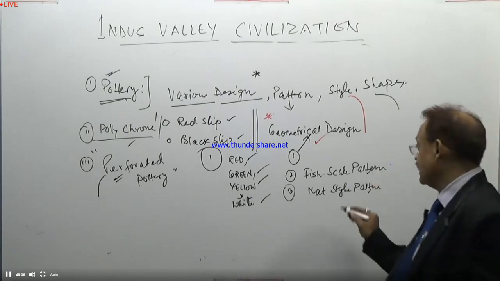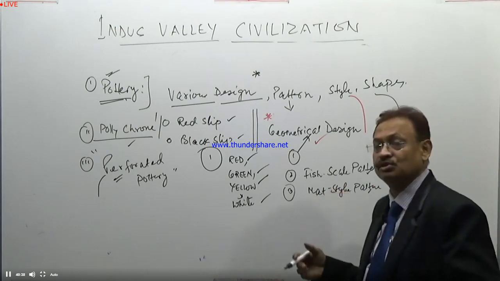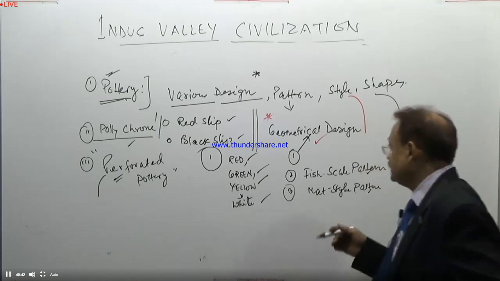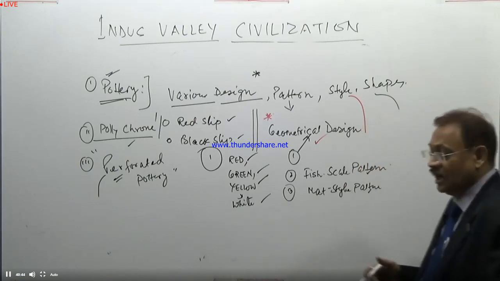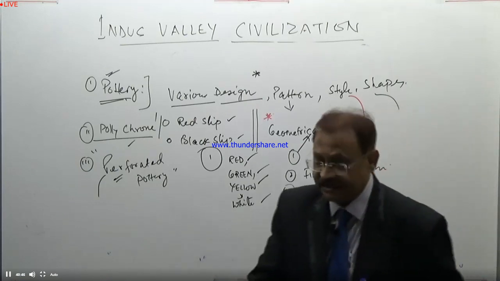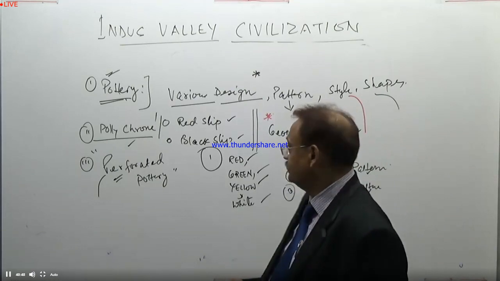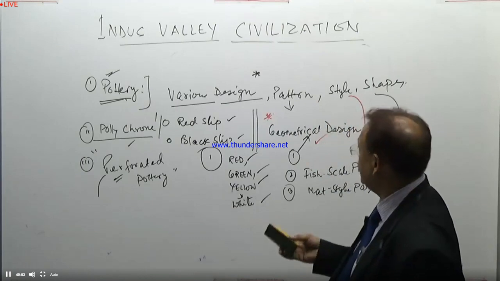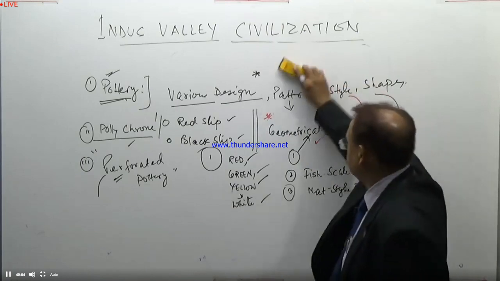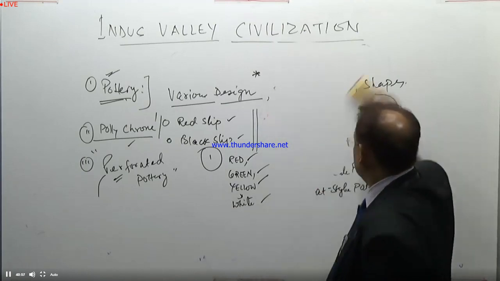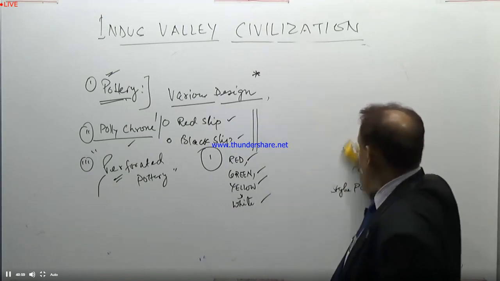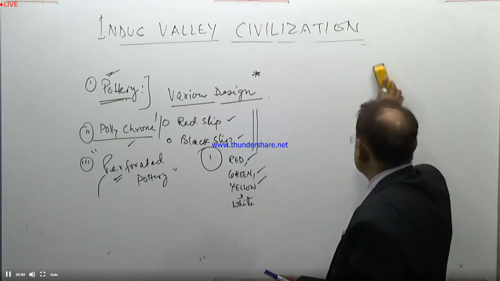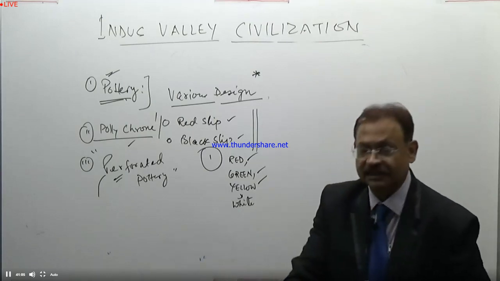So these were the three significant things I'm highlighting, sketching, the patterns of designing the potteries, different types of potteries in different situations too.